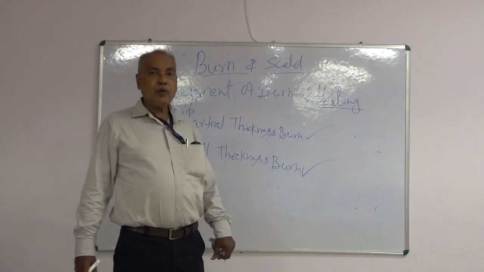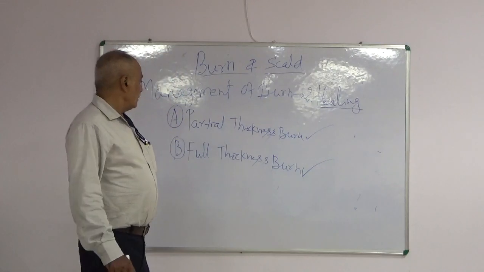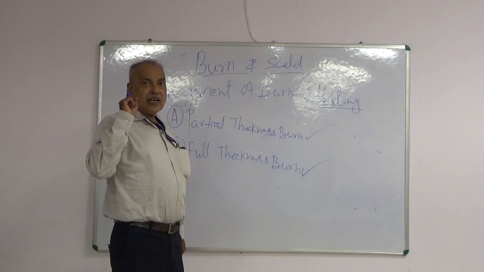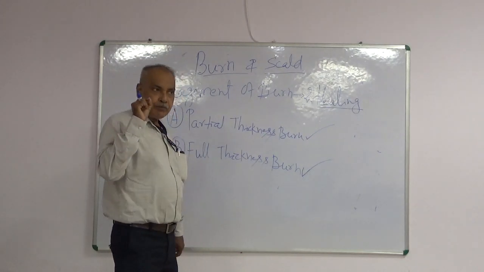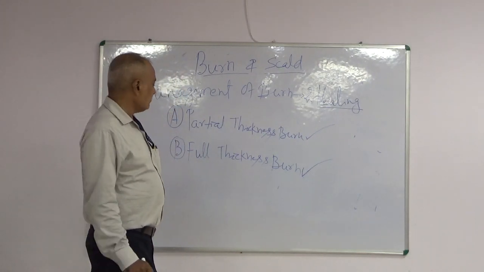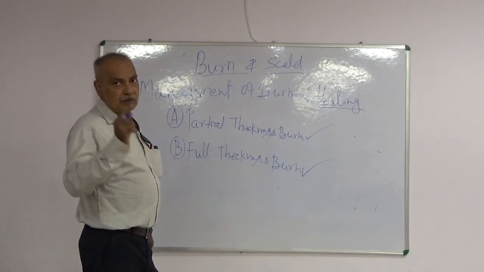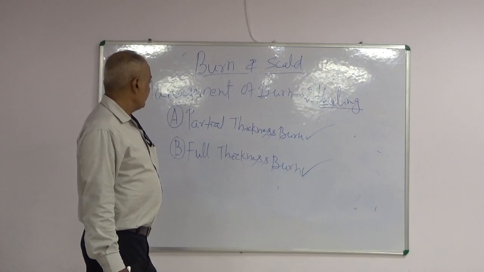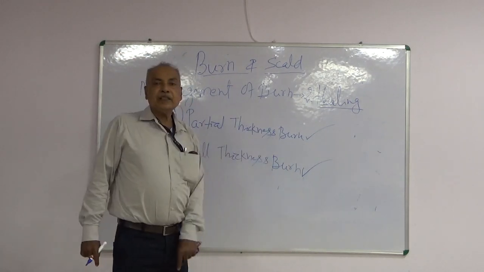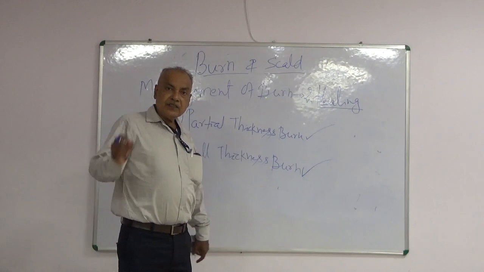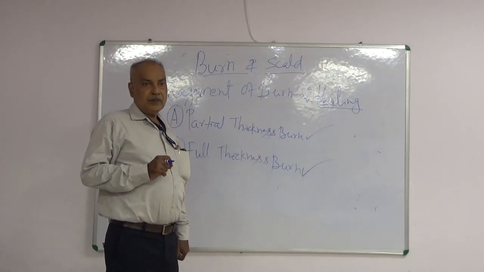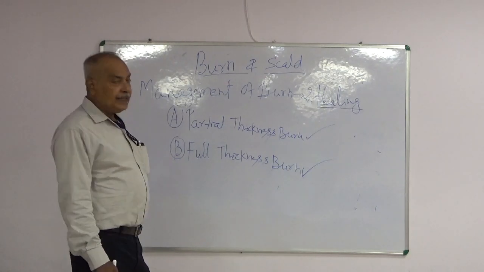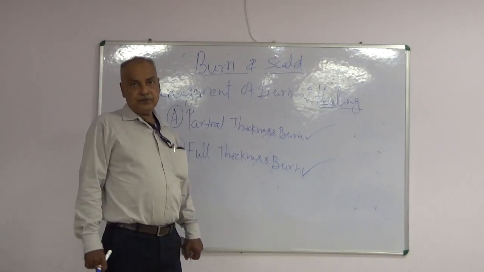How do we assess depth of burn? To assess depth of burn, we examine sensitivity of the burn part with help of a sterile needle. In case of partial thickness burn, area is sensitive because nerve endings are viable.